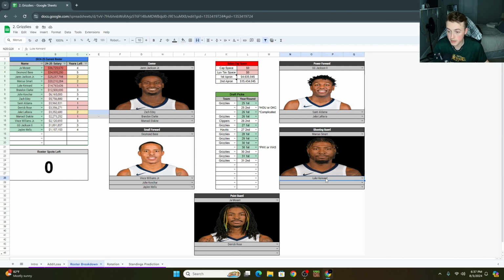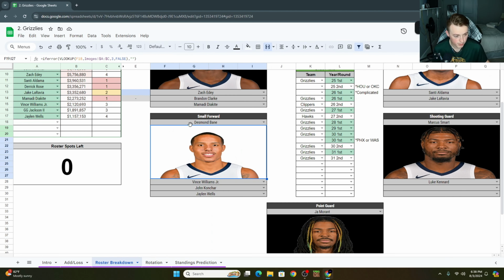Luke Kennard, he's going to be a valuable piece of this team. Just a lethal shooter. He even had to do a little bit of ball handling last year. It's not like he's great at it by any means, but nonetheless, that's what it is, right? You get to the small forward, and small is the word I want you to focus on with these guys. I'm going to zoom in and talk about it for a bit, because we are missing length at the wings. We are really missing that.